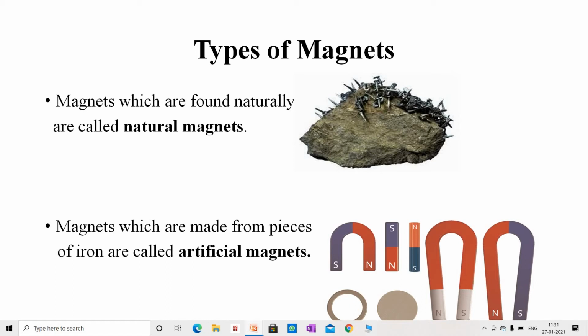Students, magnets are of two types, permanent and temporary. Permanent magnets retain their magnetic properties for a long period of time. On the other hand, temporary magnets do not retain their magnetic properties for a longer period of time. They lose their magnetic properties with due course of time.